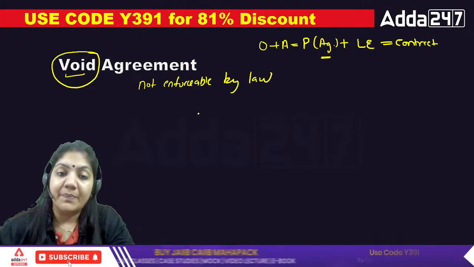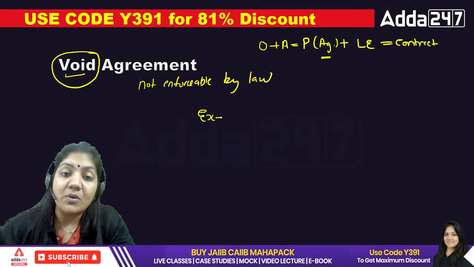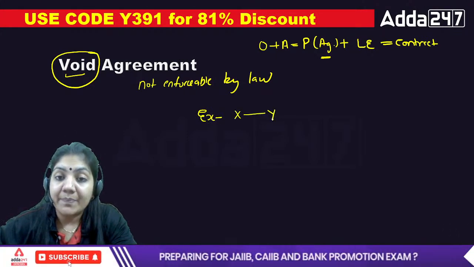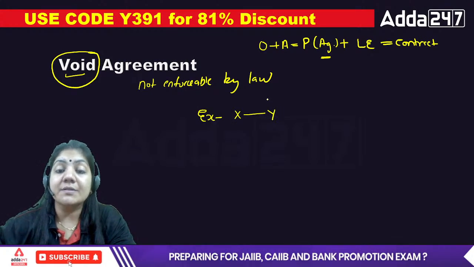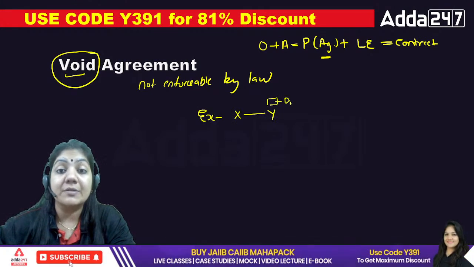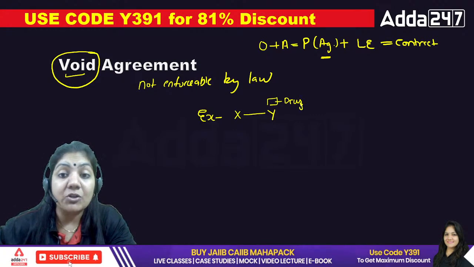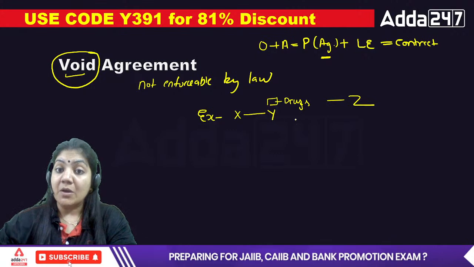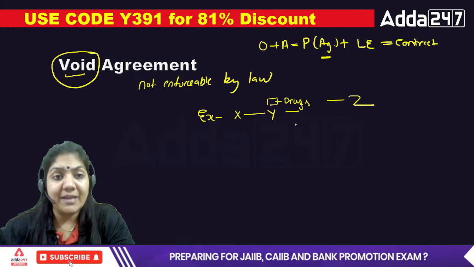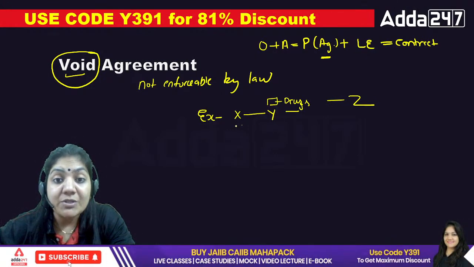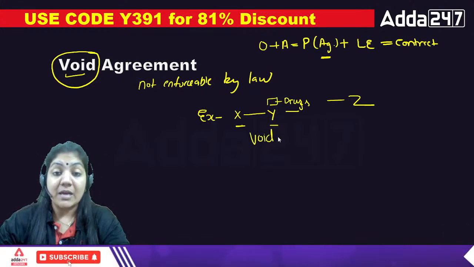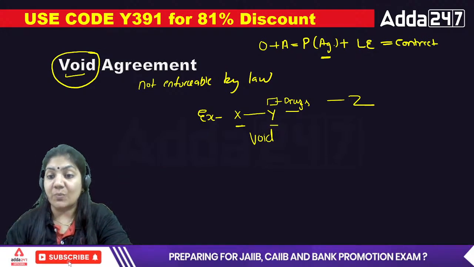One example, and there are so many examples of the term void agreement. X is saying to Y that if you give this packet of drugs to person Z, I will give you 5 lakh rupees. Drugs are an illegal thing. The agreement made between X and Y is totally void because that consideration is illegal.